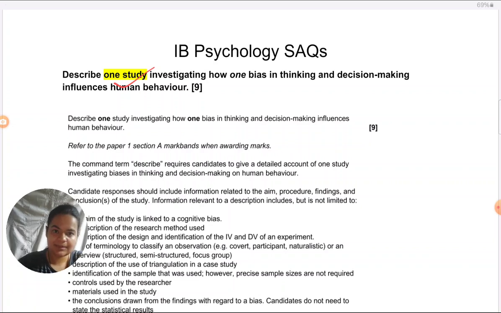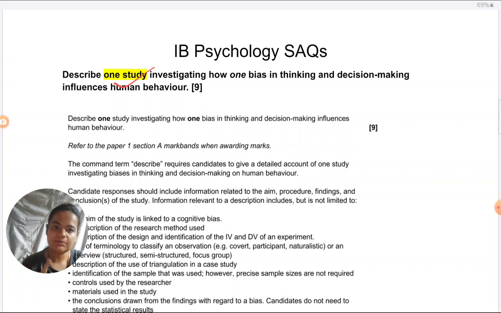In that video, I had discussed that there are two different types of SAQs in IB. One is study based SAQ and the other is concept or theory based SAQ. Now, students want me to explain this distinction more explicitly and in more detail. So, that is what I'll be doing today.